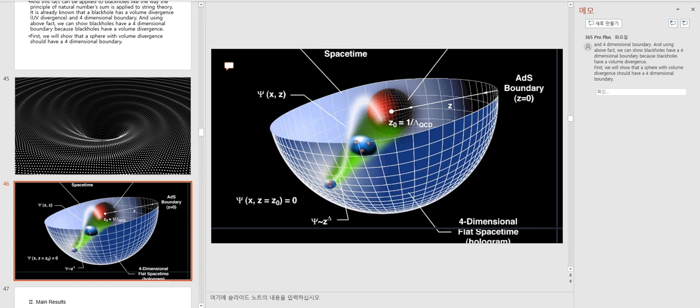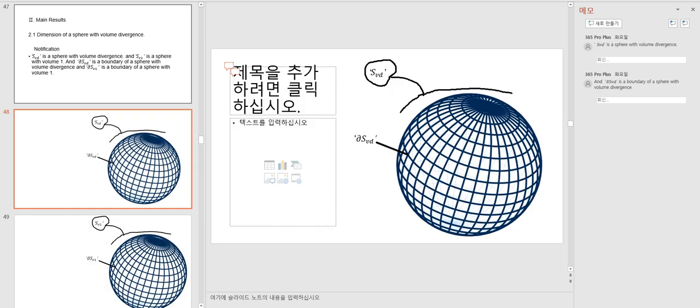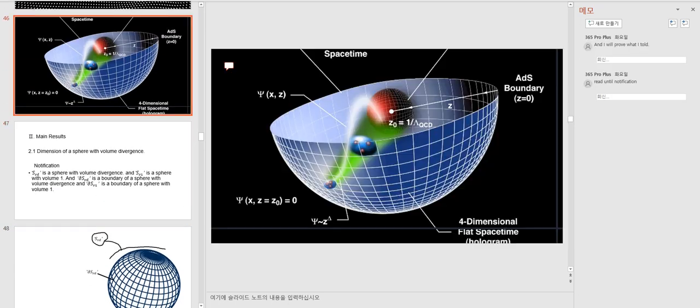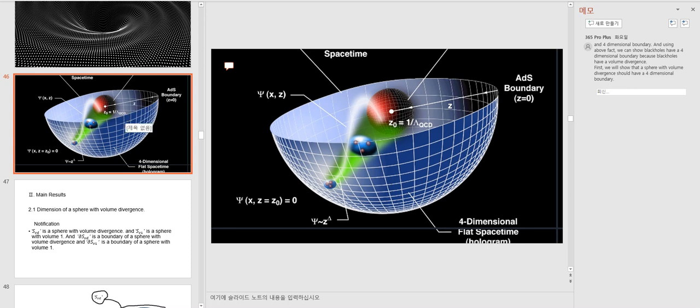Using our fact, we can show black holes have a four-dimensional boundary because black holes have a volume divergence. First, we will show that a sphere with volume divergence should have a four-dimensional boundary. In the next lecture, we will show that a sphere with volume divergence should have a four-dimensional boundary. So, thank you, my friends.